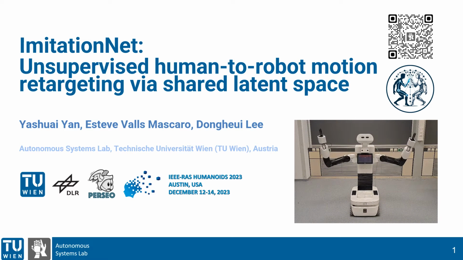There has been amazing progress in the deep learning field regarding generating images or text, which are mainly powered because of the huge annotated datasets. However, in robotics we face a different situation, where annotated data is not abundant and each lab works with different embodiments. In this work, we propose ImitationNet, an unsupervised human-to-robot motion retargeting model that does not require annotated data and codes with the different embodiments via shared latent space.